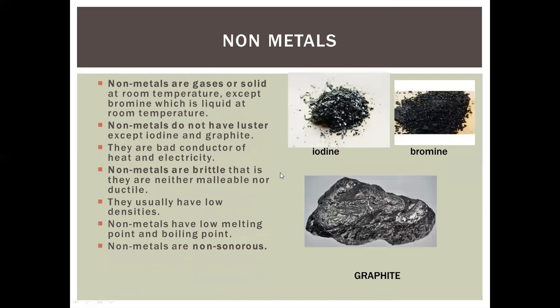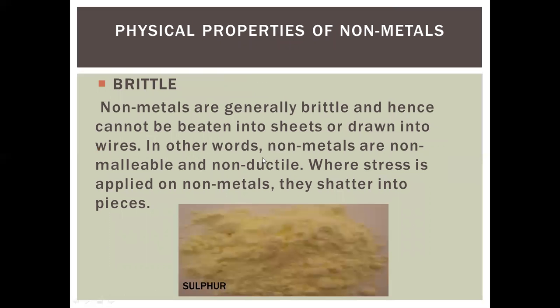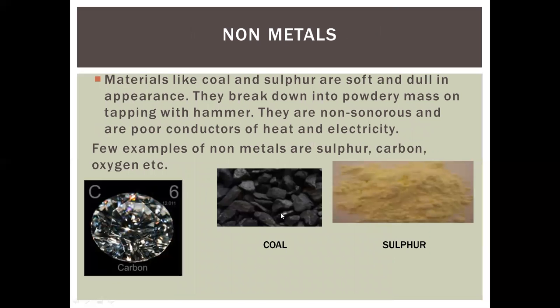Non-metals are brittle. They can be converted into fine powder, like iodine and bromine. Sulfur is also converted into fine powder. It is brittle in nature. These are all the physical properties of non-metals. Non-metals are found in many ways like diamonds, coal, sulfur, in different colors and structures, but they are very dull in appearance.